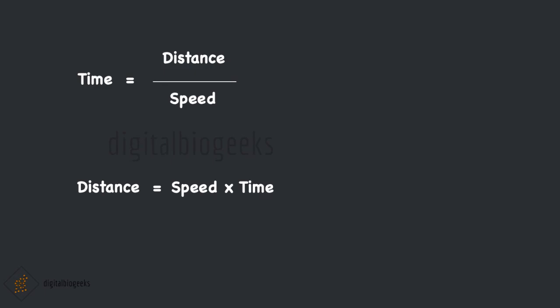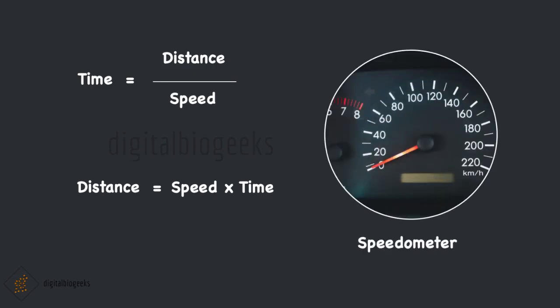You might have noticed a meter placed on the dashboard of a car that has kilometer per hour written at one corner. This device is called speedometer. It records the speed of the car in 1 hour. There is another device called an odometer which is used to measure the distance travelled by a vehicle.